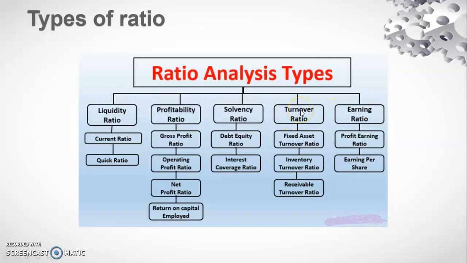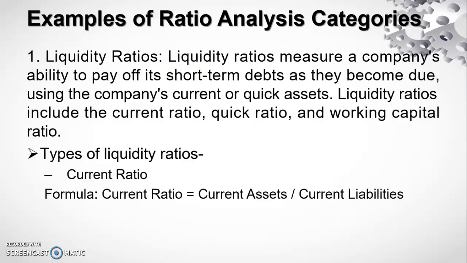Turnover ratio is divided into fixed asset turnover ratio, inventory turnover ratio, and receivable turnover ratio. The last one, earning ratio, is divided into price earning ratio and earning per share. Each type and their subclass will be discussed in the following slides.